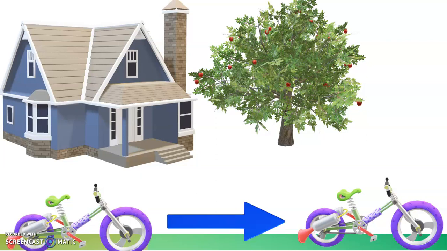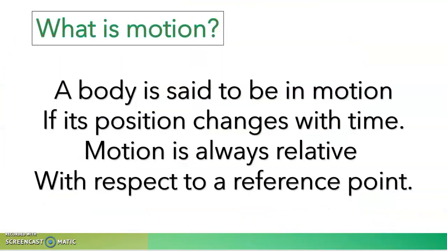But if you look at this situation, the same situation from another frame, another reference point, these objects may be moving. Okay, so what is motion? How do you define motion?